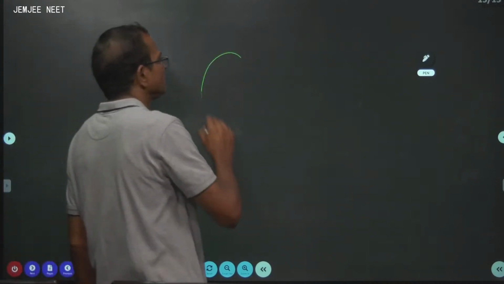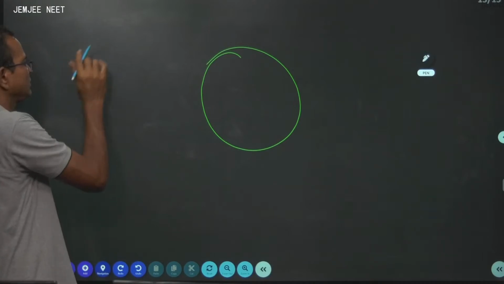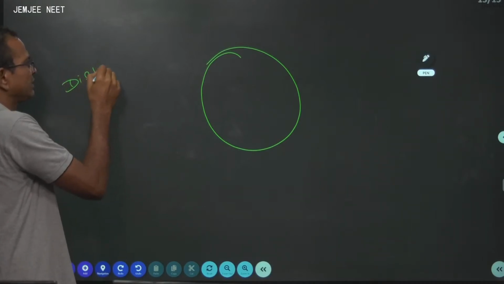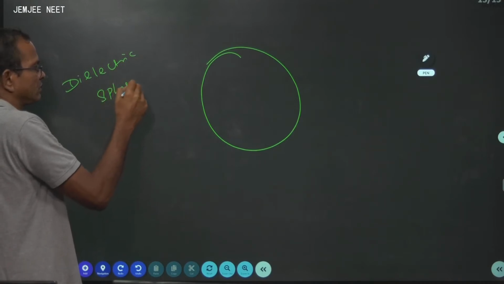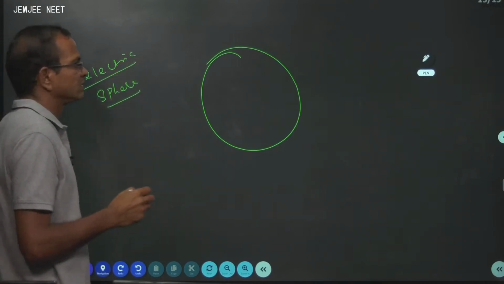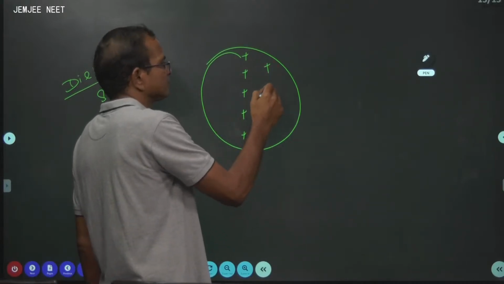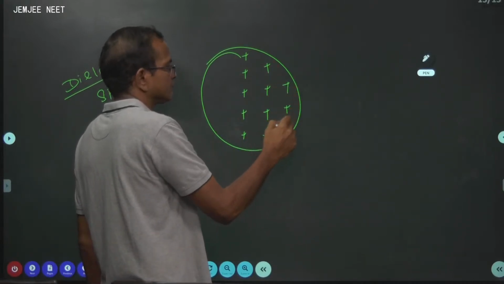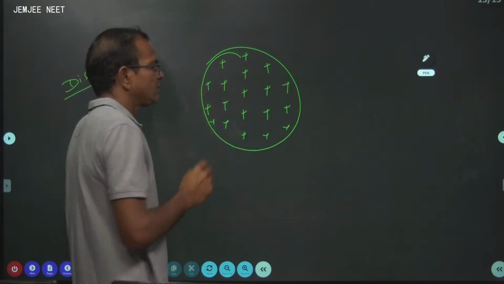So, it is a sphere, it is a non-conductor, I mean a dielectric sphere.